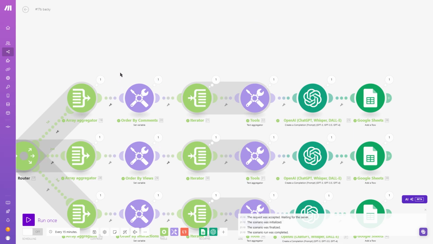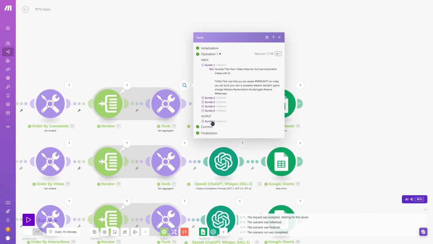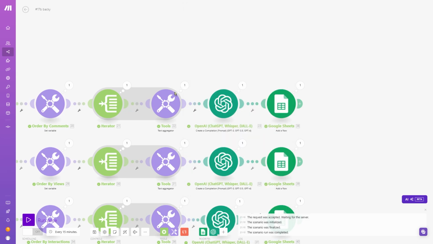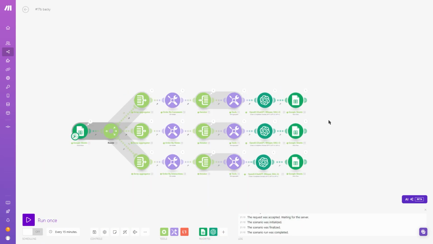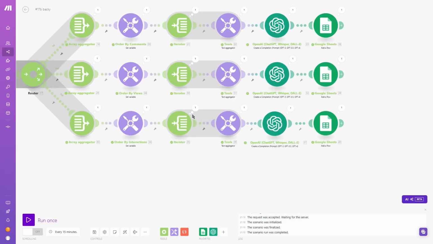This whole process here, these 3, is the process of bringing it all together into one big old text. Pass this into the chat. I'm going to ask it to look at it, research everything, and tell us why this title has done so well in this category, so comments, and it will return the reason to the Google Sheet. It's going to go to each of the 3: comments, views, and interactions. Let's see what happens.